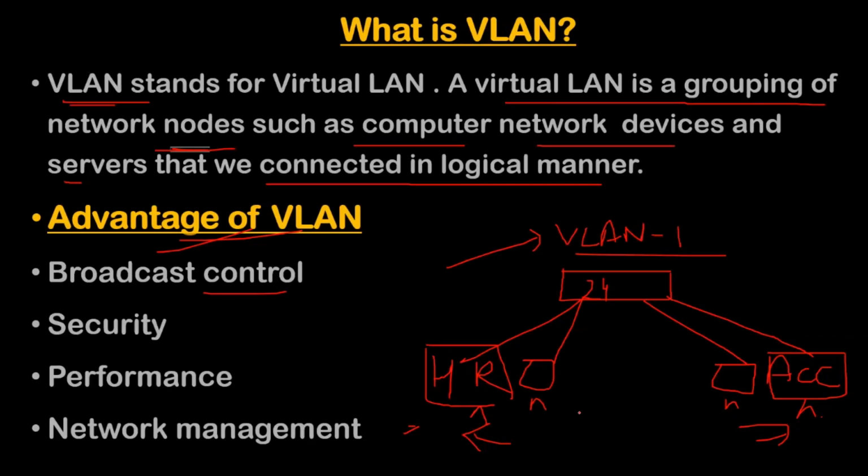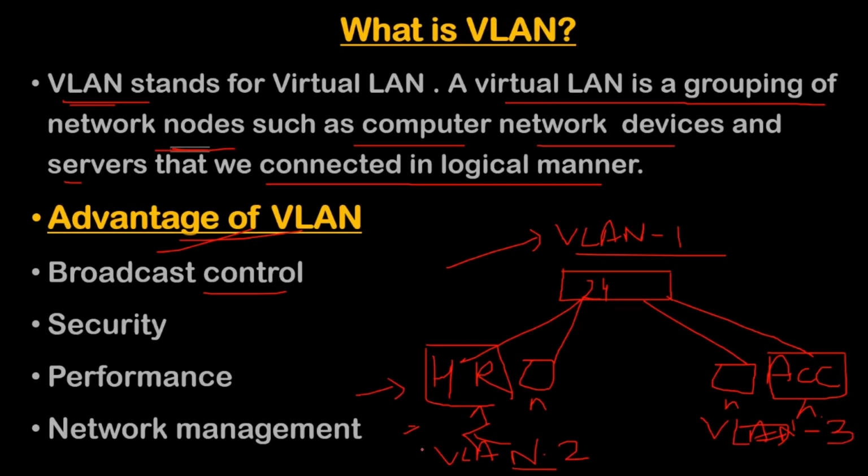How can I create them? Suppose I create VLAN 2 for HR and VLAN 3 for account. Then I will add the port numbers. Suppose the first PC is connected on the first port, the second on the second port, the third on the third, and the fourth on the fourth.